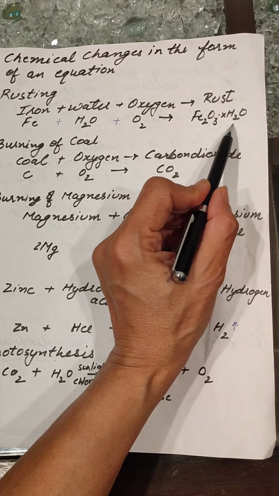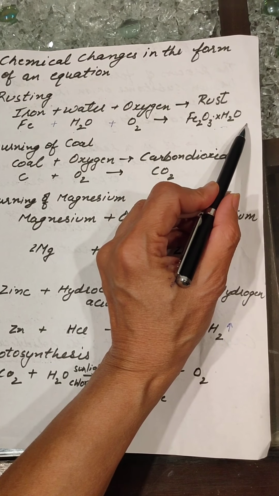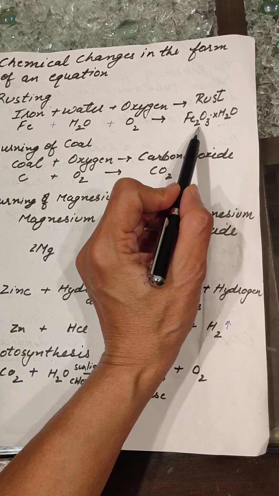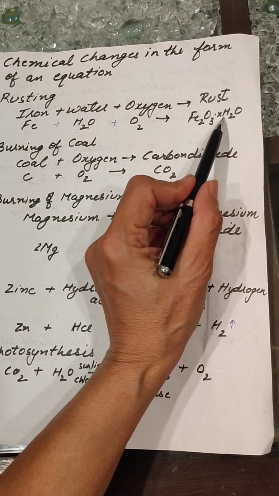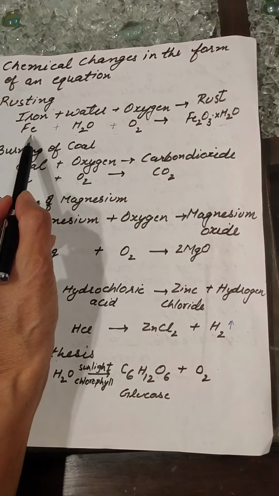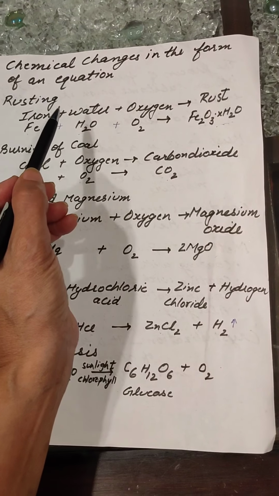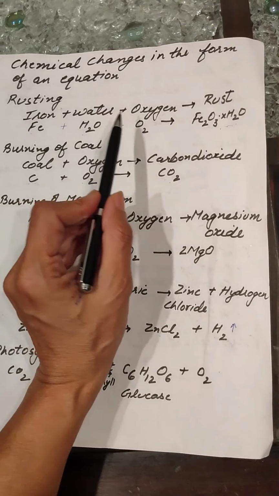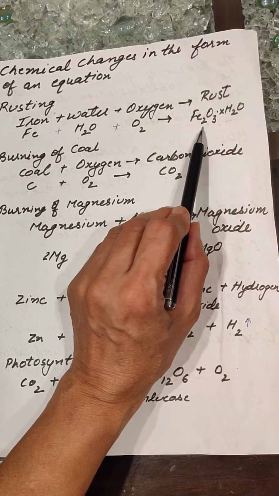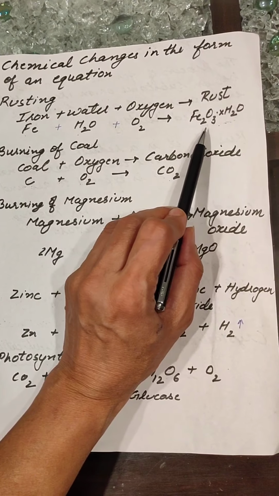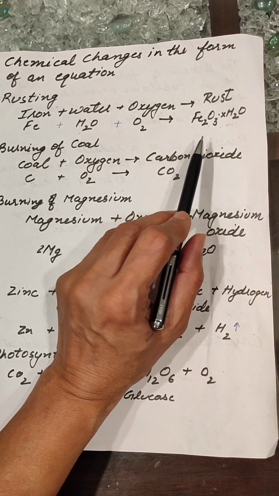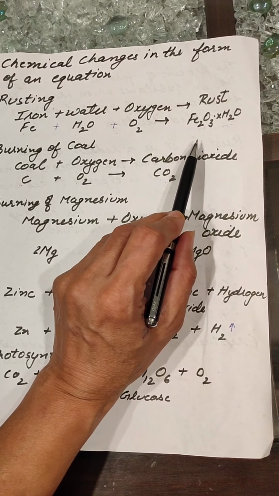It is a reddish brown substance which gets deposited on the iron article, and the formula of rust is Fe2O3.xH2O. This is how we represent a chemical change, because rusting is a chemical change. When iron reacts with water and oxygen, it forms a reddish brown substance. So it is a chemical change, and it is an irreversible change, because once the rust gets deposited on the iron thing, you cannot get the shining of that iron thing back.